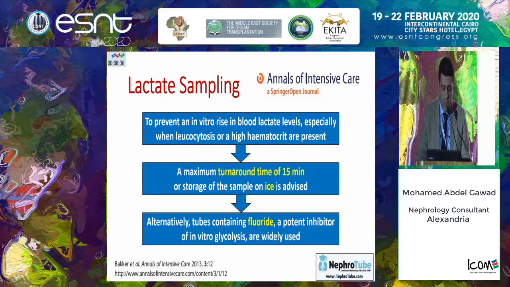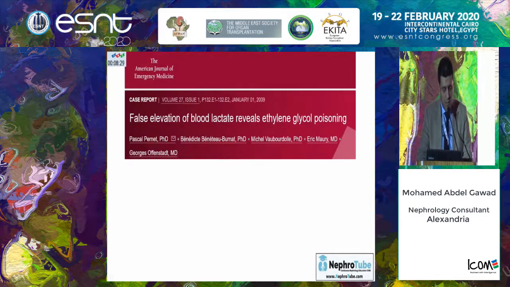So it is important to keep the maximum turnaround time of the test tube to about 15 minutes, or store the sample on ice, or use fluoride in the test tube to prevent in vitro glycolysis, mainly of the red blood cells.